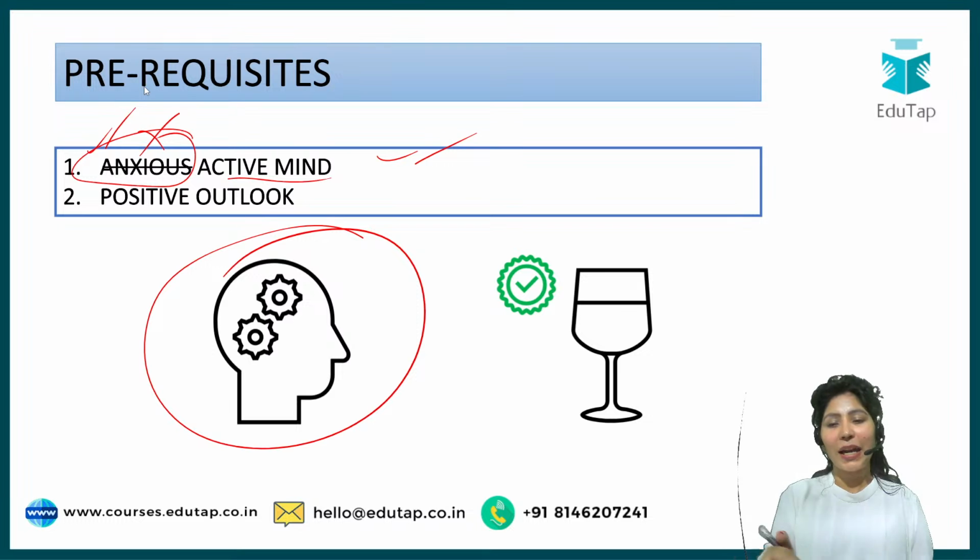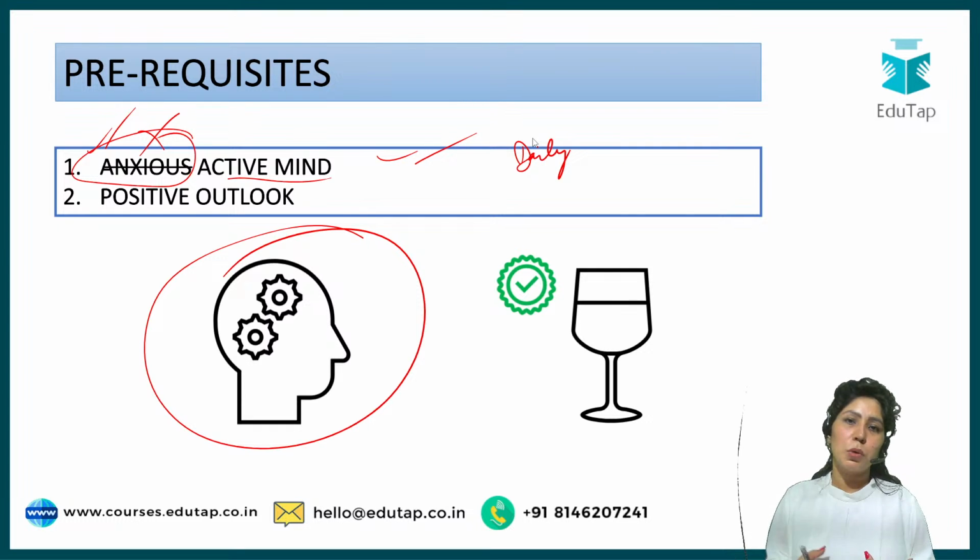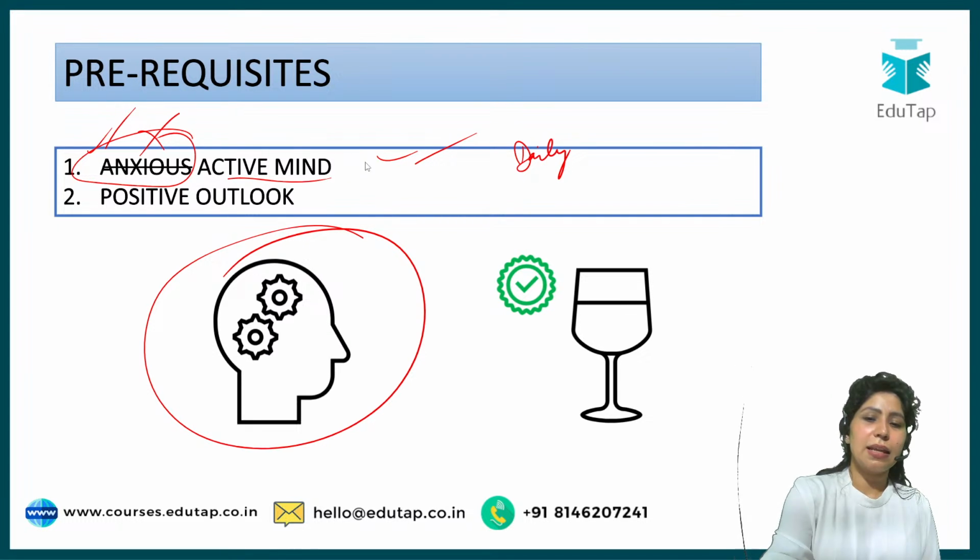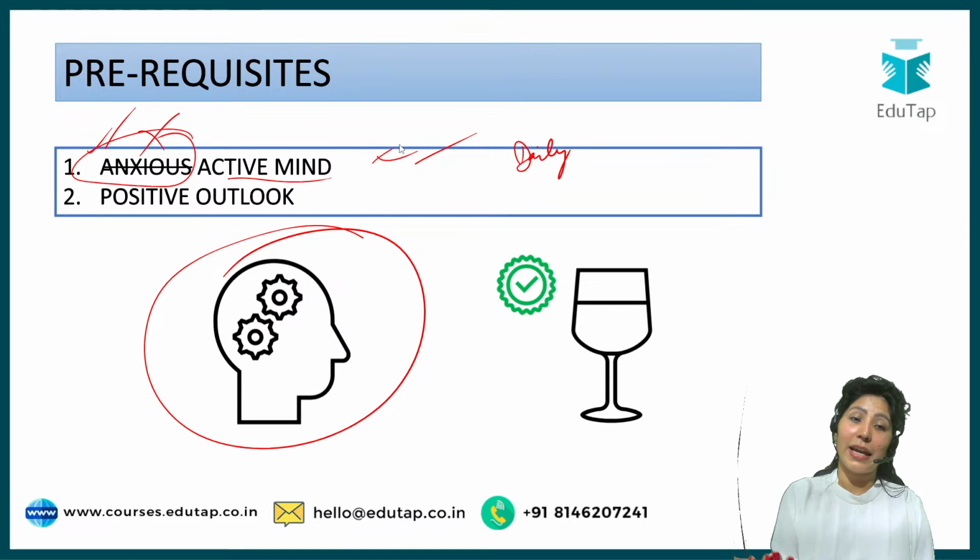For an active mind, you need to practice daily. And once you're sitting for writing answers, you need to be very confident that yes, I know what I have read. So take care of your sleep, take care of your diet, take care of how many hours you're putting towards studies. Because if you go in the exam hall with a lethargic mind, or if you're not able to recall the facts, then this will not help you out.